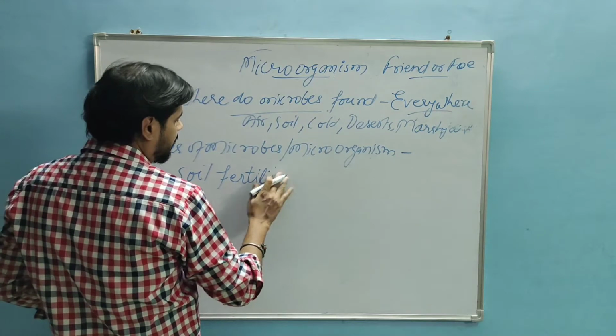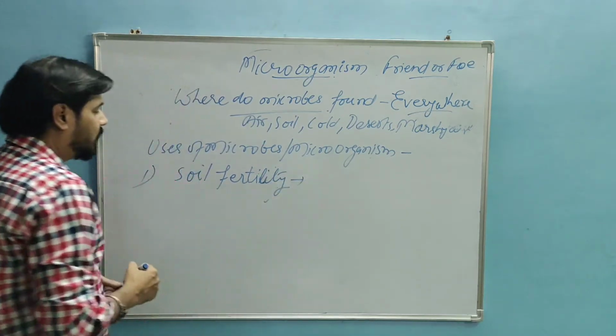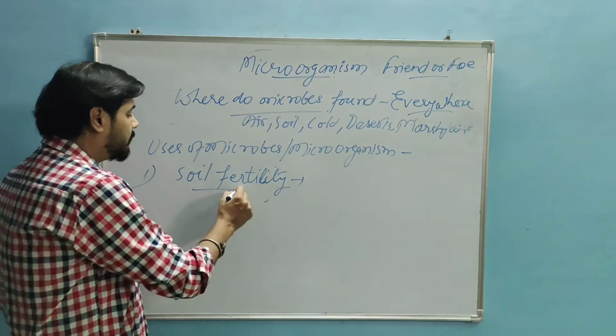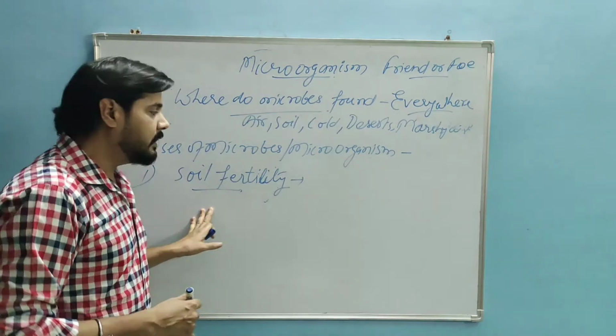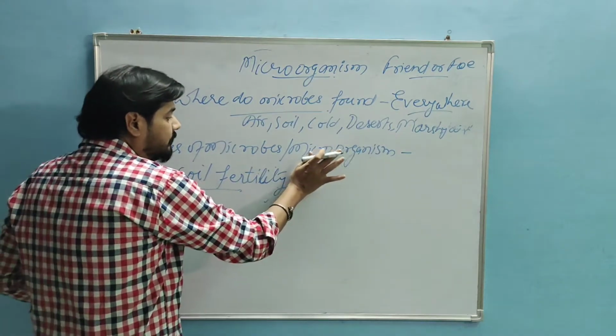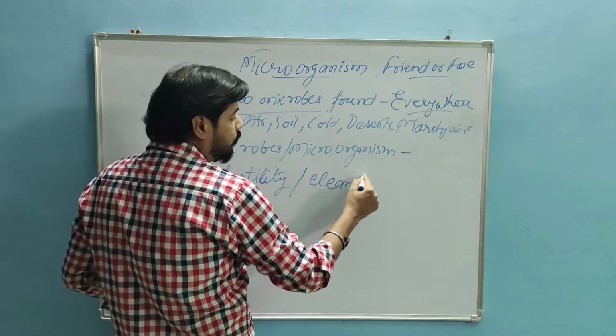Microorganisms are used in soil fertility. How do they increase the soil fertility? Soil fertility, and we can say cleaning the environment.